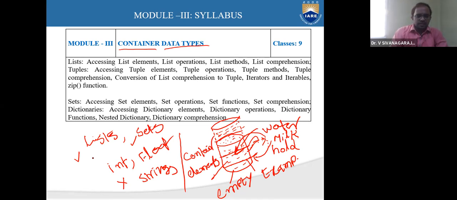Similarly, our list and sets. So are they mutable or immutable? List and sets, are they mutable or immutable? Tell me.